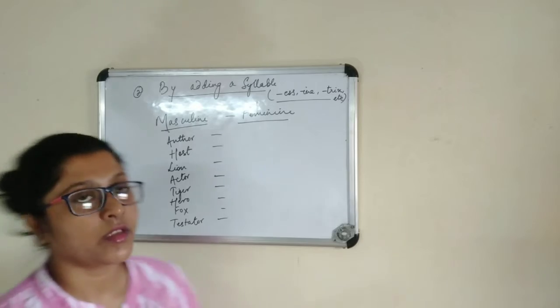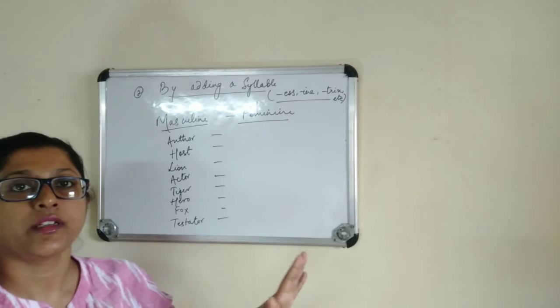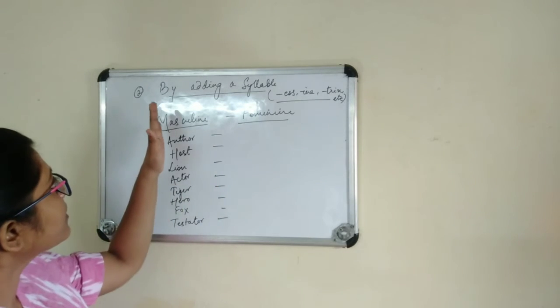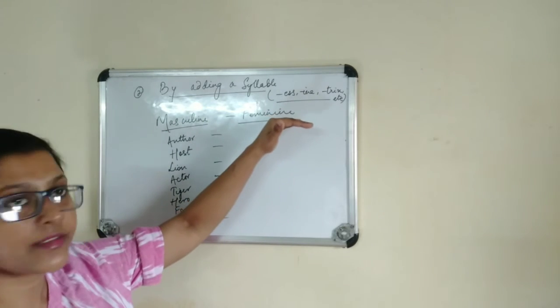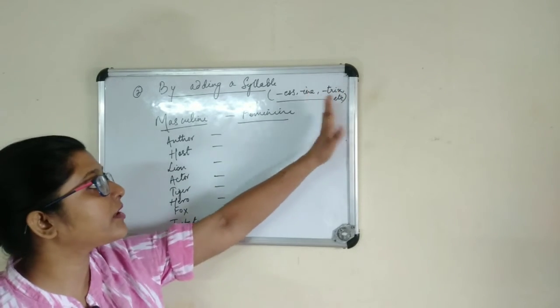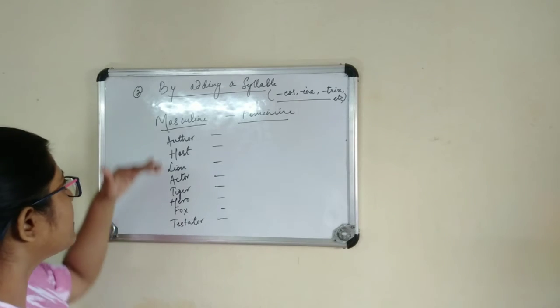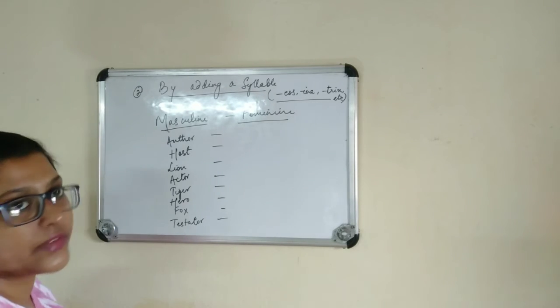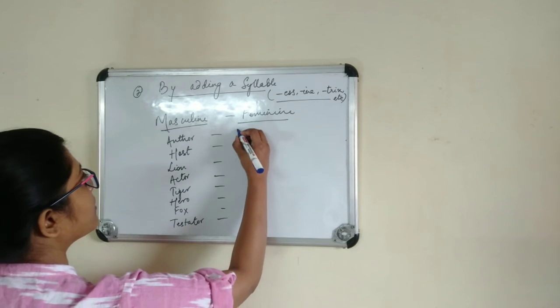This is the second way by which we will be forming the feminine of the nouns. By adding a syllable, that syllable may be ess or ine or trix, etc. There can be many others also. The masculine nouns are given. Let's find out the feminine noun for these.